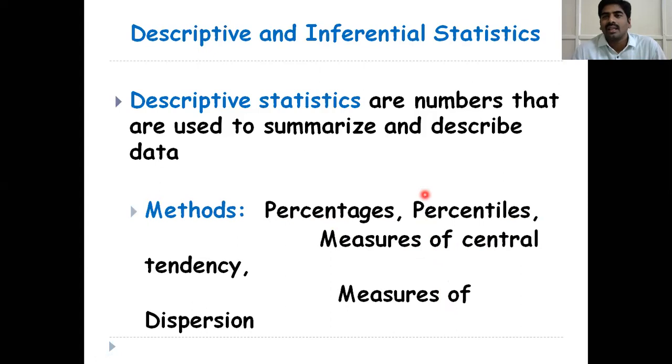These are all methods that come under descriptive statistics. In real time, we cannot collect the data from the population. We don't have time and money to collect the data from the entire population. So we have to take a sample, collect the data from the samples, and analyze the data based on the sample observations. Those sample statistics are called descriptive statistics. These are the methods.